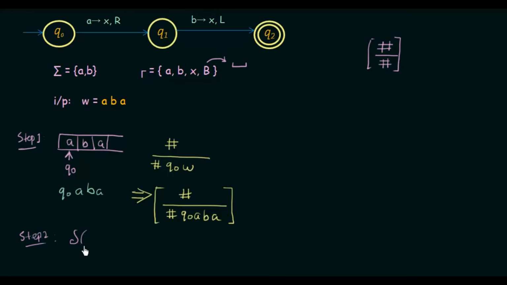I'll write delta Q0 A. This means that in Q0, when I get the input A, what happens? We move to state Q1, replacing the A with an X and moving to the right. So we move to state Q1, replacing A with X and moving to the right. So this is what we are doing.